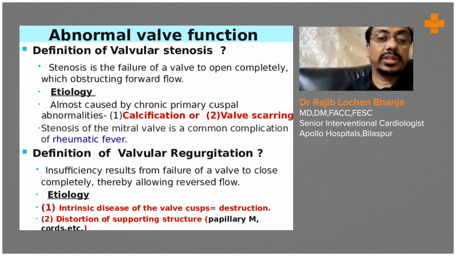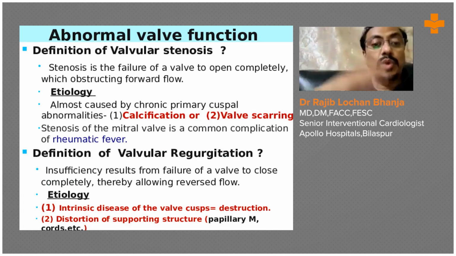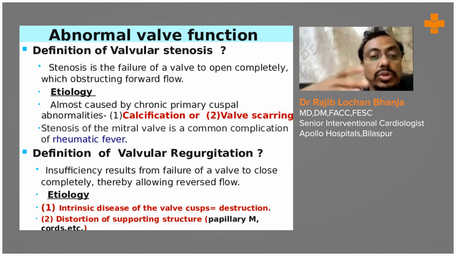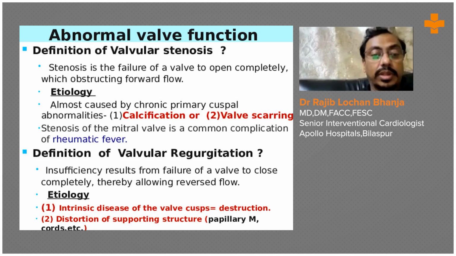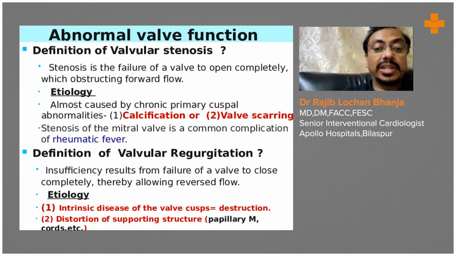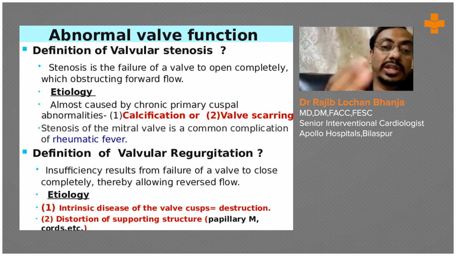So, the definition of valvular heart disease: stenosis is a failure of the valve to open fully, that is, obstruction of the forward flow. The etiology is almost always chronic primary structural abnormalities: calcification, valve scarring, stenosis. But if you ask about the mitral valve, then the most common cause is rheumatic. When I go to the aortic valve, the causes are a little different.